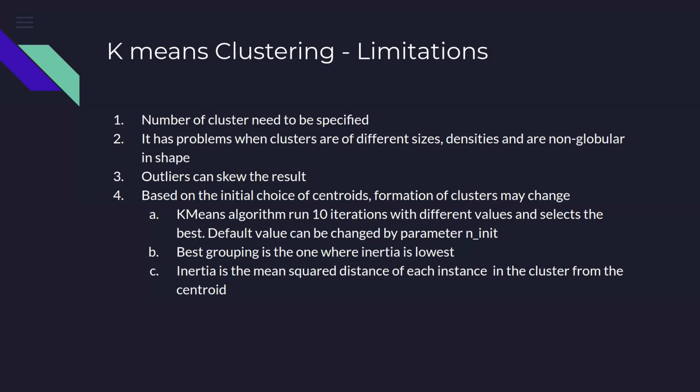Similarly, we'll see two different measures to assess whether clustering has been done well or not. And these two are the silhouette score and the inertia. So, what does inertia mean, and how do we compute inertia? Inertia is the mean square distance.